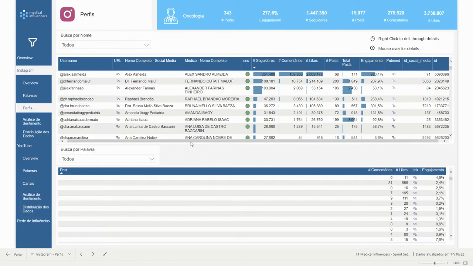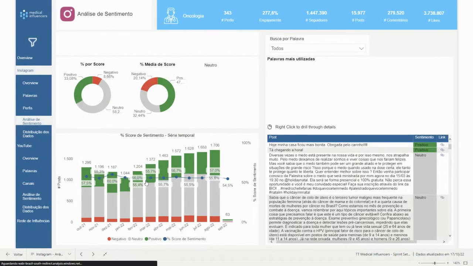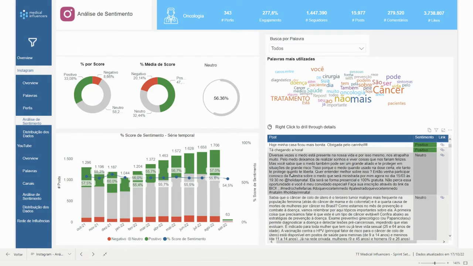Okay, and very easy. And then you have also here a sentiment analysis, a cognitive analysis based on NLP from Microsoft Azure platform, Azure Synapse Cognitive Analysis. So we can see for one specific word or for the whole thing, the sentiment analysis over time.